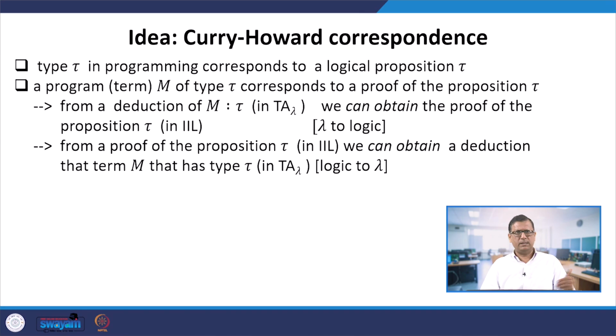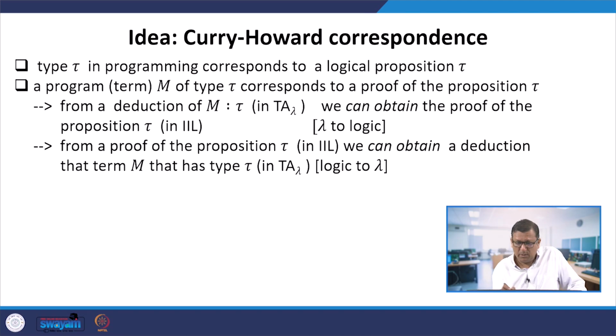There are two parts here. If we are in the system T A lambda, and you have a deduction of m has type tau, we can obtain the proof of the proposition tau in IIL. That is called lambda to logic. This is part 1. And part 2 is, from a proof of the proposition tau in the logic, we can obtain a deduction that a term m has type tau in T A lambda. So, that is logic to lambda.